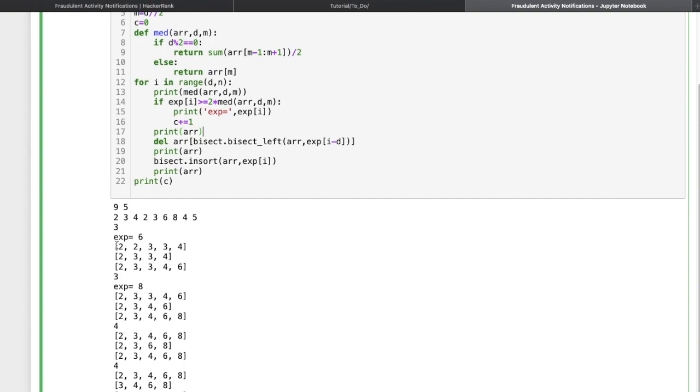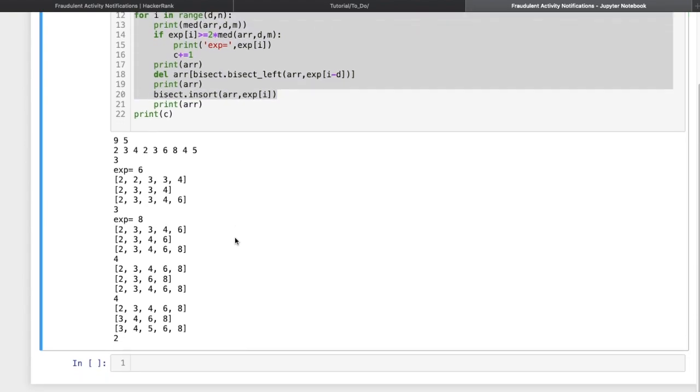So this is my sorted array. You can see here for the very first 5 elements, 2 3 4 2 3, the sorted list is this one. Now I have deleted this 2 from the sorted array after deletion at line number 18. So my list will look like 2 3 3 and 4. Now I have added the next element, which is 6. So after adding 6, you can see the list will look like this. So now this very first iteration is done.